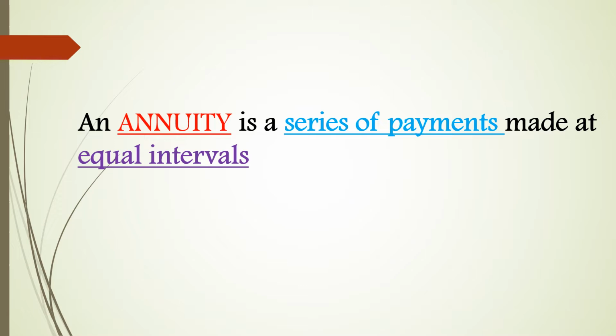An annuity is a series of payments made at equal intervals. Take note of the word series of payments and equal intervals. Series of payments because when you deal with the word annuity, you are making series of payments, you are receiving series of payments at equal intervals. It could be monthly, quarterly, or annually.